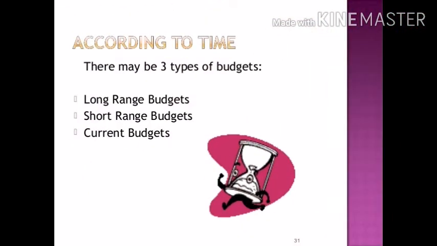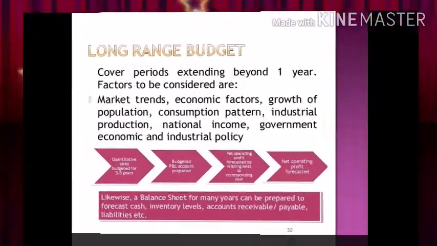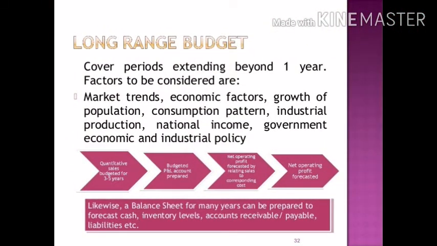Budgets classified according to time are of 3 types: long range budget, short range budget, and current budget. Long range budget covers periods extending beyond 1 year. Factors to be considered are market trends, economic factors, growth of population, consumption pattern, industrial production, national income, government economic and industrial policy.